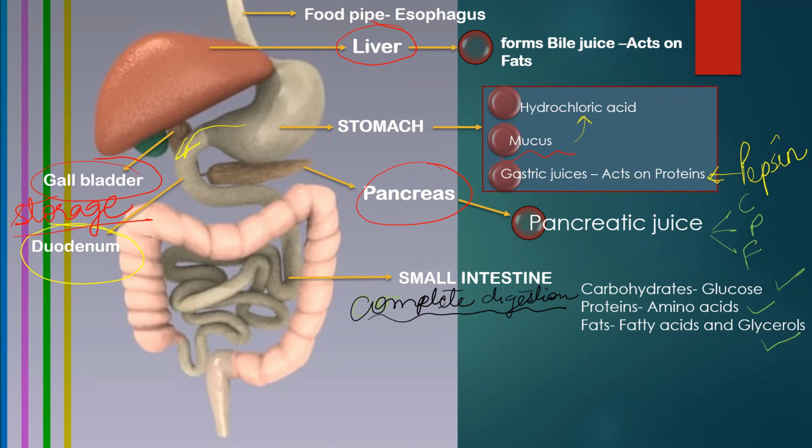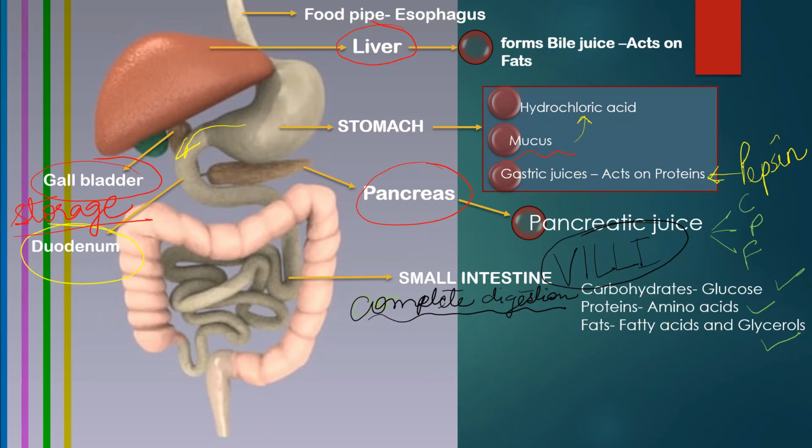Here the small intestine contains villi, which are finger-like projections where the blood vessels will absorb the nutrients. Now the blood absorbs the nutrients. This step is called absorption. Once the blood absorbs all the nutrients, it will distribute them to all the parts of the body wherever they are needed. Now this step is called assimilation.